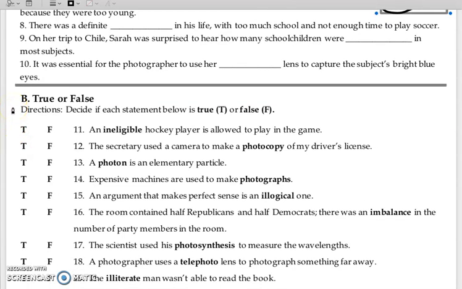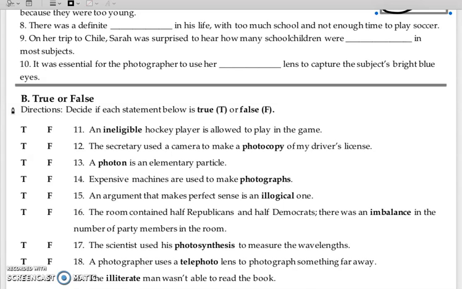Directions. Decide if each statement below is true, T, or false, F. 11. An ineligible hockey player is allowed to play in the game. 12. The secretary used a camera to make a photocopy of my driver's license. 13. A photon is an elementary particle. 14. Expensive machines are used to make photographs. 15. An argument that makes perfect sense is an illogical one.